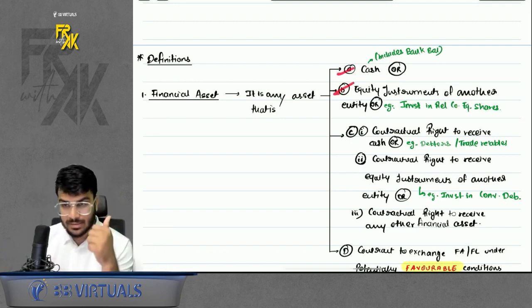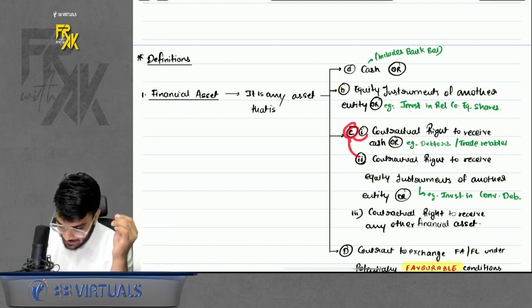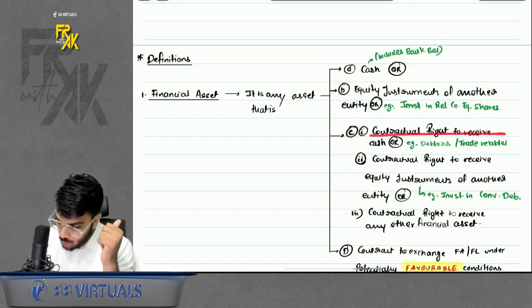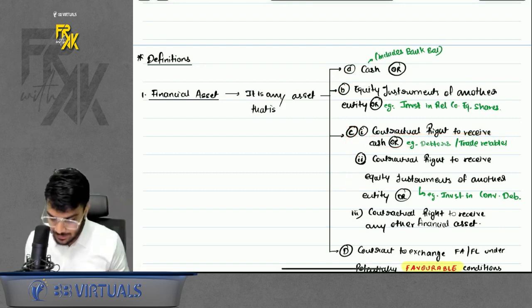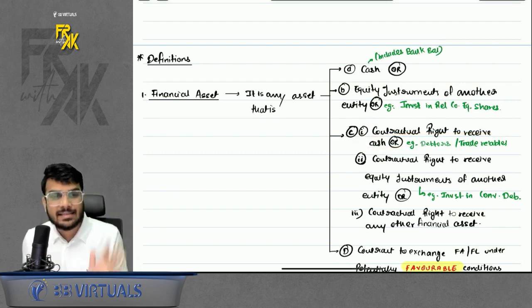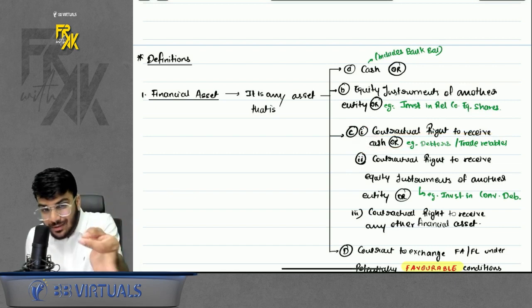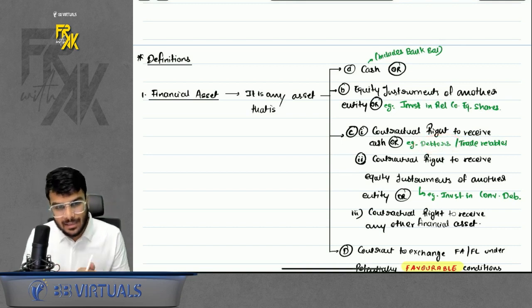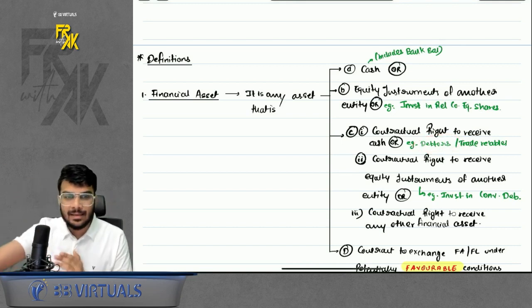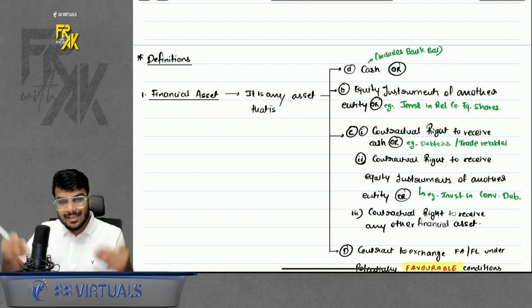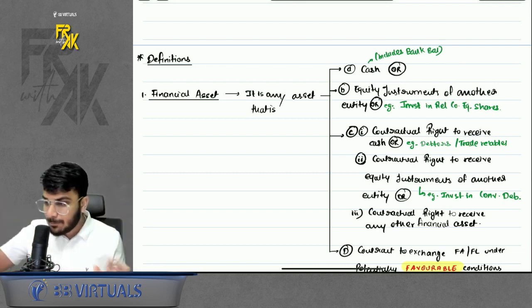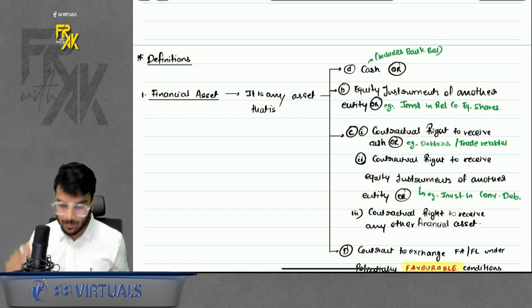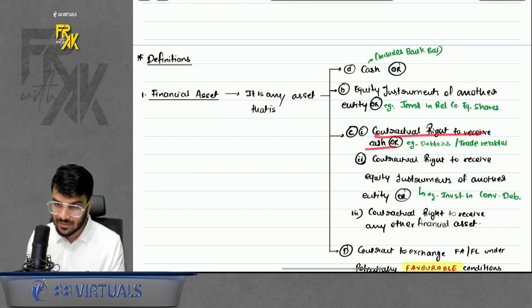That was A and B. Then point number C has 3 points: C1, C2, C3. What is C1? Contractual right to receive cash. What is the meaning of this? If under any asset, you have a contractual right to receive cash. Example, debtors. I make a sale on credit, so from that party I have a contractual right to receive cash. Contractual right means that party 100% has to pay money to me. That is known as a contractual right to receive cash, so that will be considered a financial instrument.